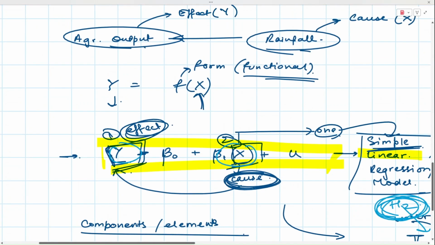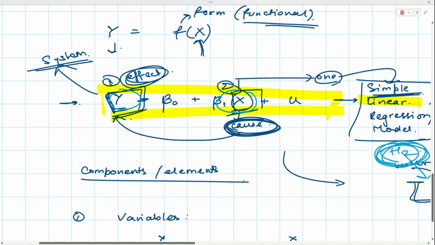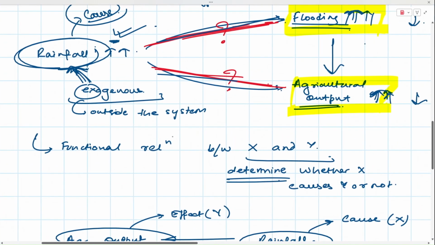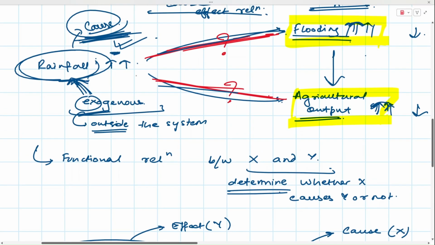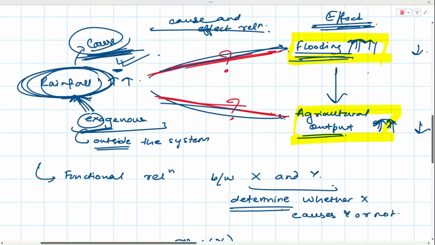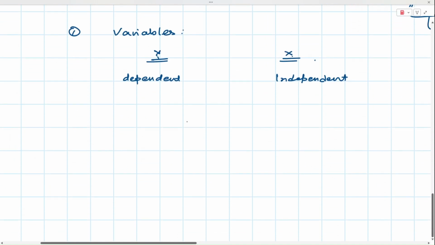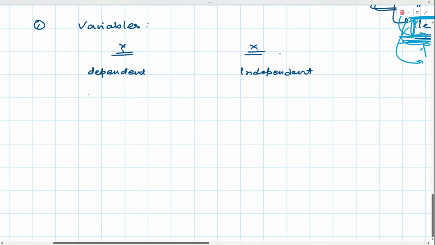What is the system? This thing is called the system. We call it system because in some more complicated versions, you can have more than one equation. So the entire system, or the model that we are trying to figure out, this x variable, the cause that we call cause, it might not be the cause, but what we assume to be the cause is exogenous, and it's determined outside the system. Nothing is controlling that. And this rainfall causes whatever effect we are taking. So y depends on x. That is why y is the dependent variable and x is the independent variable.